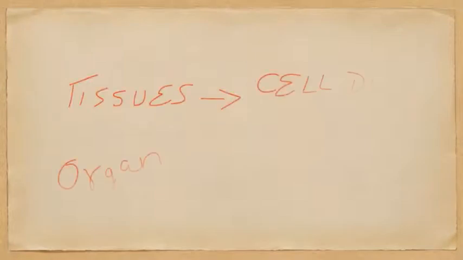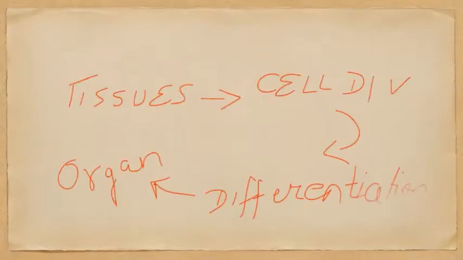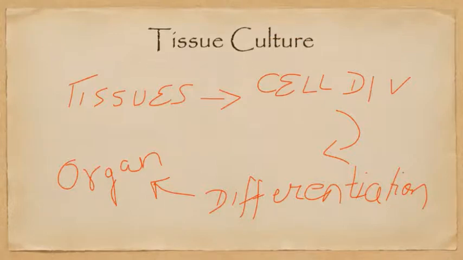Now, since we are interested in the tissues, what if we skip the organ and directly take the tissues? We take the tissues, induce the cells to divide. This mass of cells will undergo differentiation and produce an organ. So instead of taking the stem, root or leaf, we extract a mass of tissues and then continue with the same process of vegetative propagation. This process is known as tissue culture.